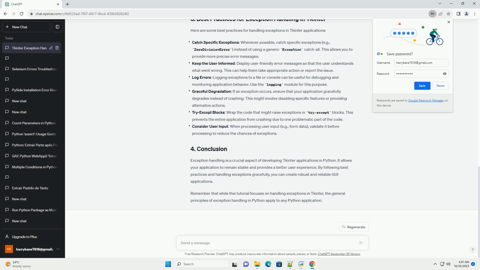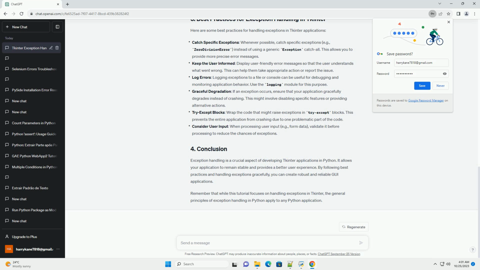Try except blocks. Wrap the code that might raise exceptions in try except blocks. This prevents the entire application from crashing due to one problematic part of the code. Consider user input. When processing user input, for example form data, validate it before processing to reduce the chances of exceptions.